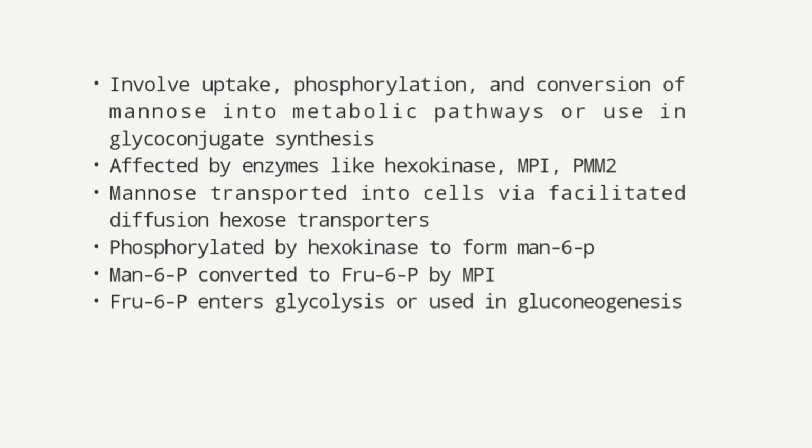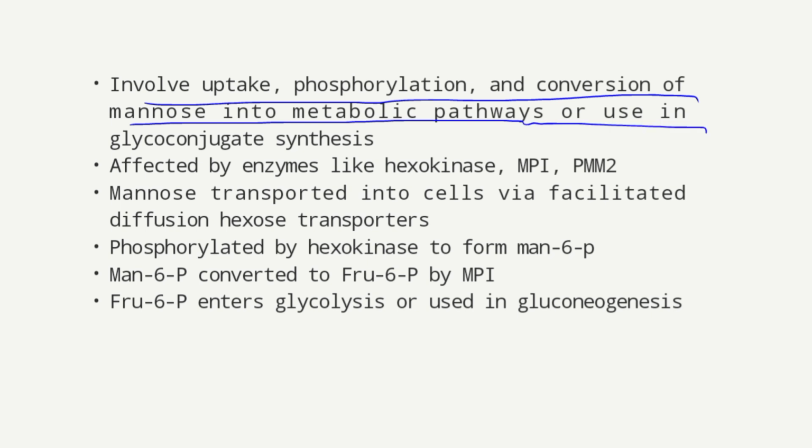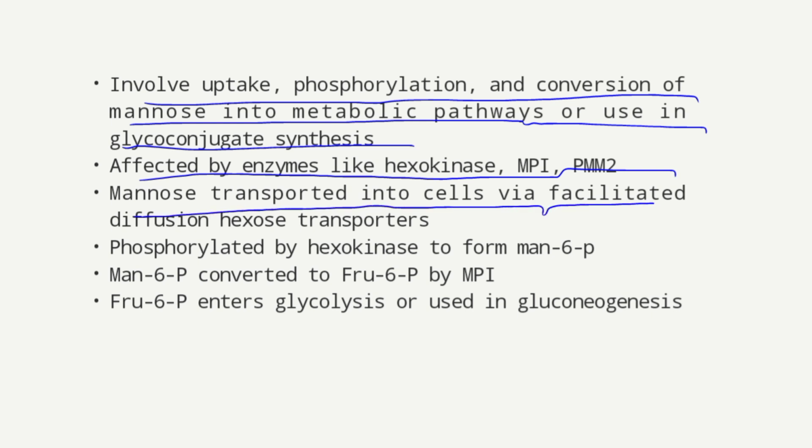Mannose metabolism involves uptake, phosphorylation and conversion of mannose into other metabolic pathways or its use in glycoconjugate synthesis. It is a crucial process for protein glycosylation, which is affected by enzymes like hexokinase, phosphomannose isomerase and phosphomannomutase. Mannose is transported into the cells via facilitated diffusion hexose transporters, similar to glucose.